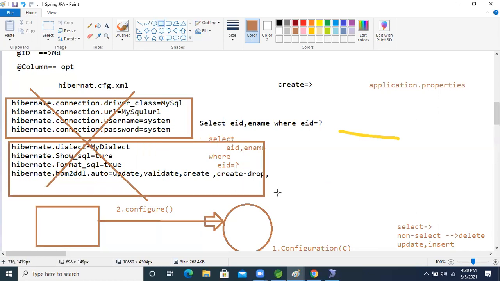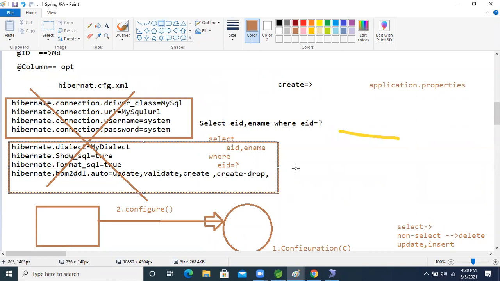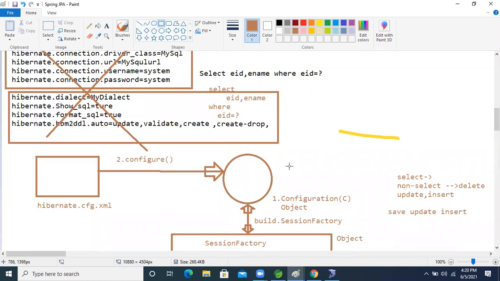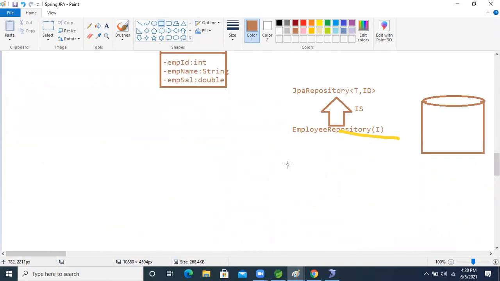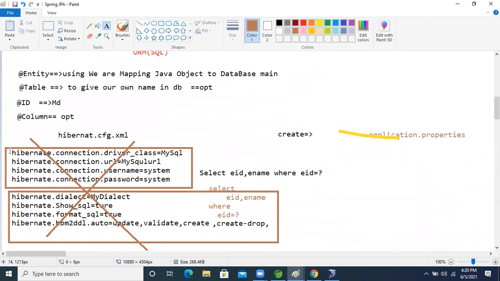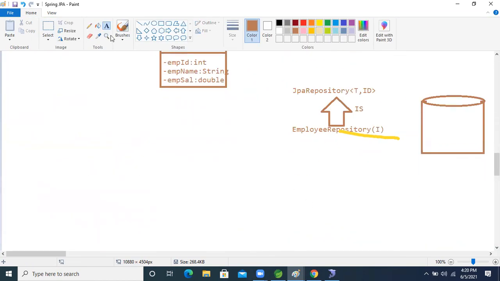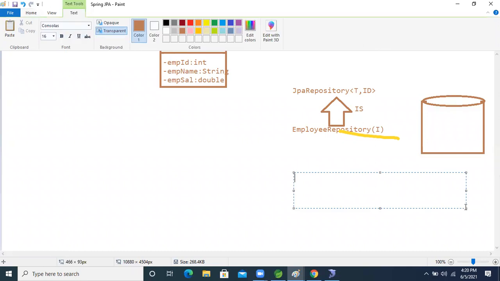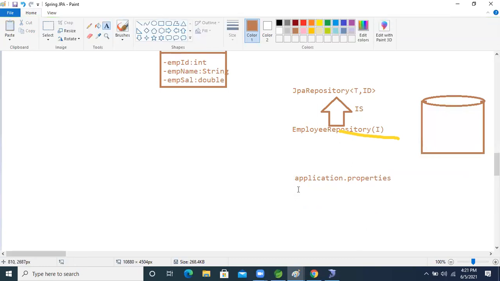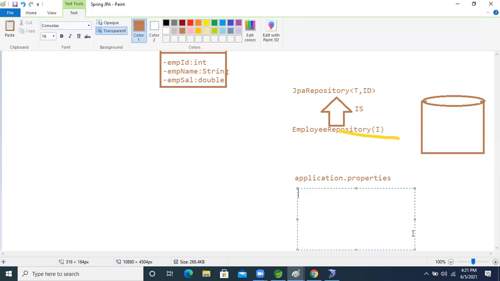For the Hibernate operation properties also, Spring Boot gives some properties, so we don't need to write that code. Spring Boot gives the application properties file, and inside it a developer writes some keys.